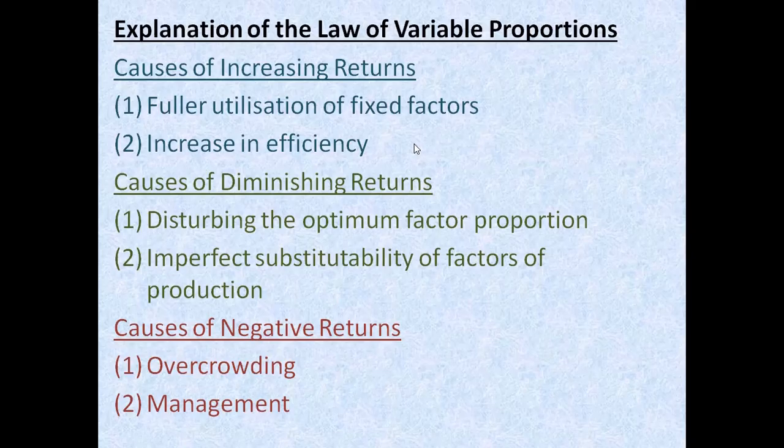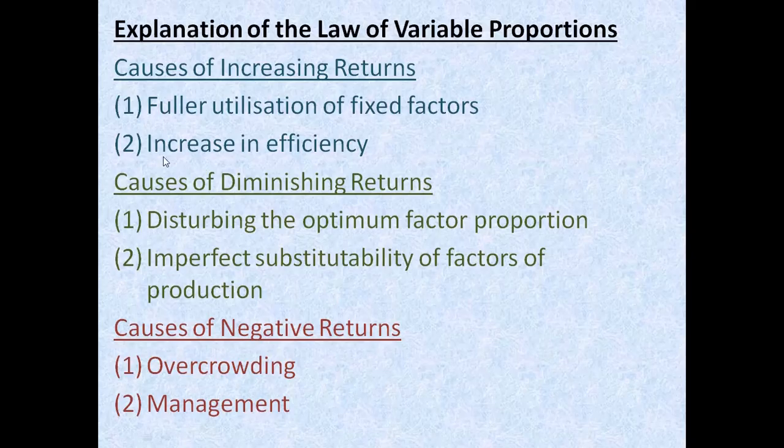Hence the number of labors will also be able to use that fixed factors, assuming that there are a limited number of labor force, or the variable factors, so that we can use them.